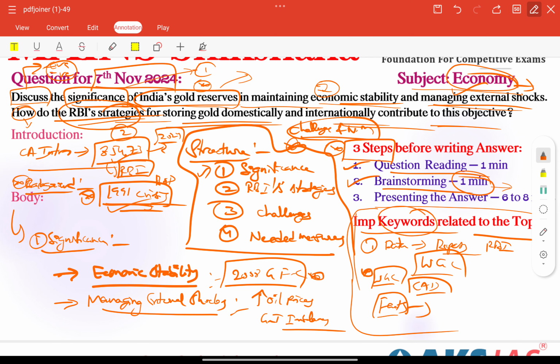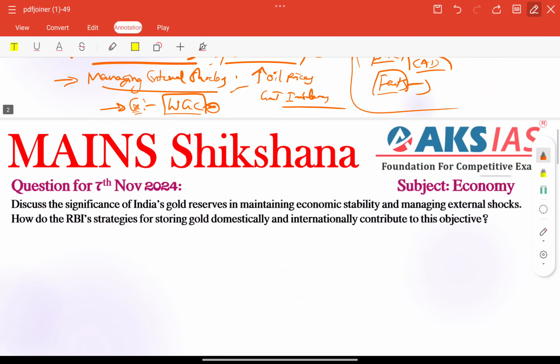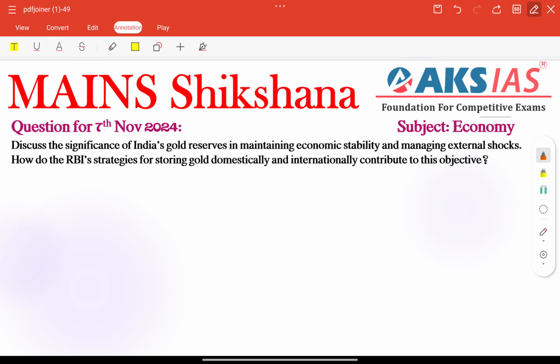It provides immediate liquidity during inflation and economic instability. For example, we can mention India ranks among the top 10 countries globally with significant gold reserves according to the World Gold Council. Very important. These types of reports and indices need to be included here.